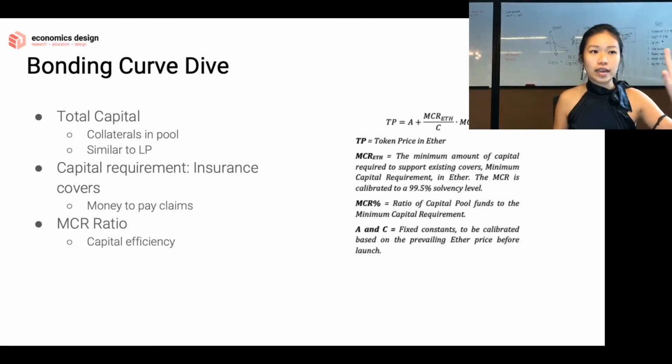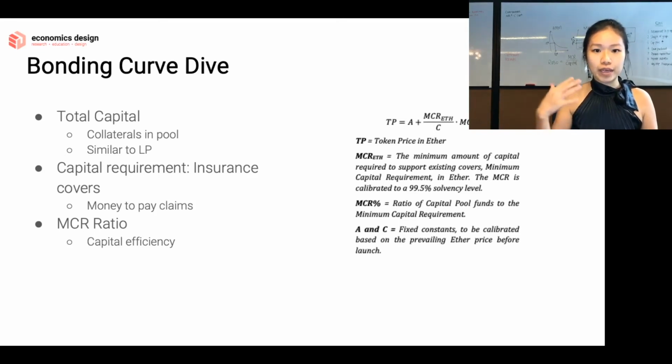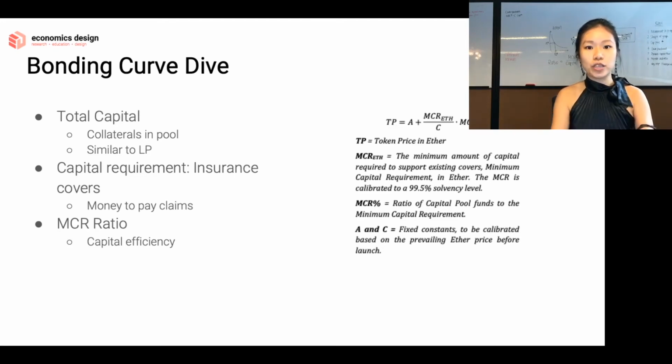We talked about this in one of the first few slides in the previous video, about how insurance is such a big market because they aggregate risk from everyone. But not all the bad things they cover will happen. So they have this pool of capital available because people are buying protection, and some people are super risk averse, so they pay more. Because of that, insurance companies can reinvest this capital somewhere else to earn more money. This is why the MCR ratio is quite important, because it talks about capital efficiency: how efficiently is capital being used and deployed in the system?